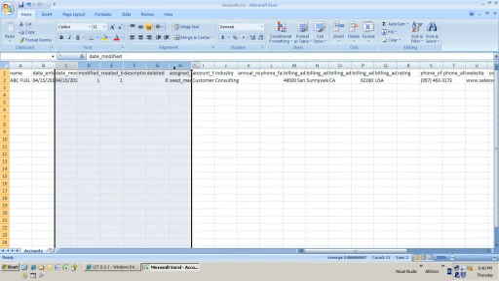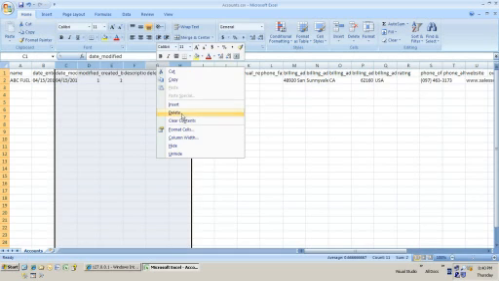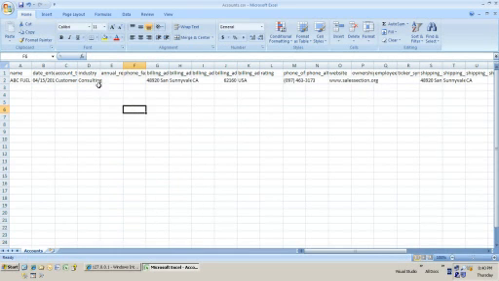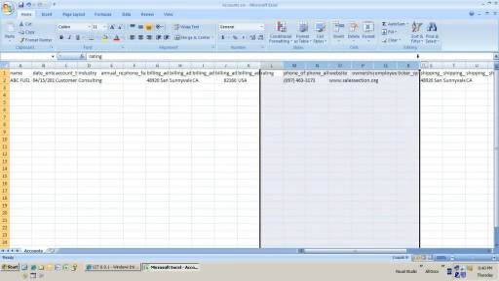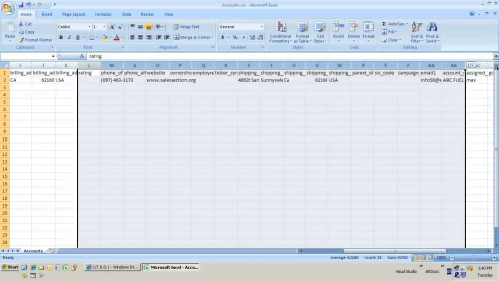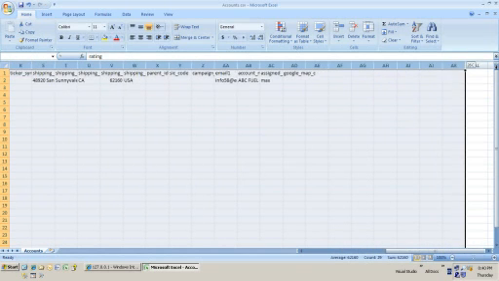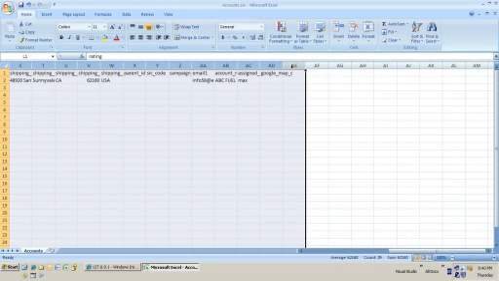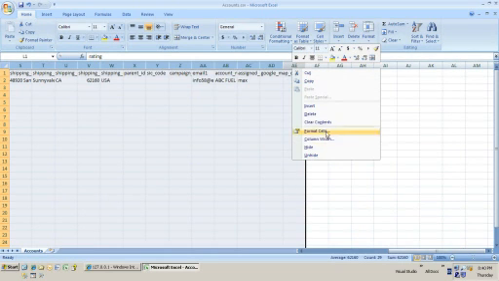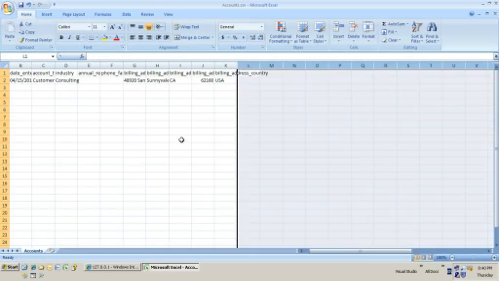Yeah, absolutely. Now, just to make things a little bit more simple and easier to understand, I'm going to get rid of a lot of these fields. What happens if we leave fields there but just leave them blank? It'll be fine for the import, won't it? Yeah, it'll be fine. You'll see when we actually do the mapping for this. Okay, so I've got rid of quite a lot of fields there.